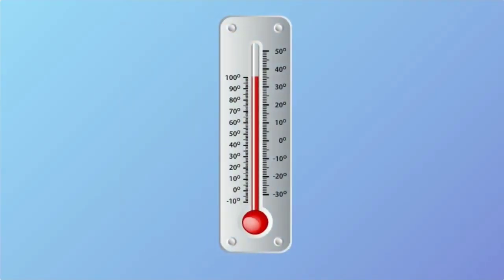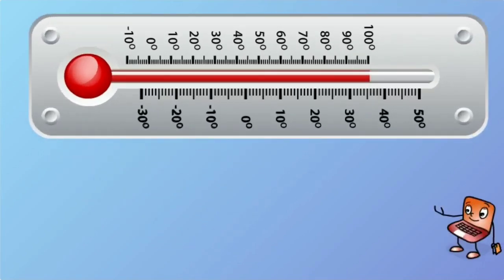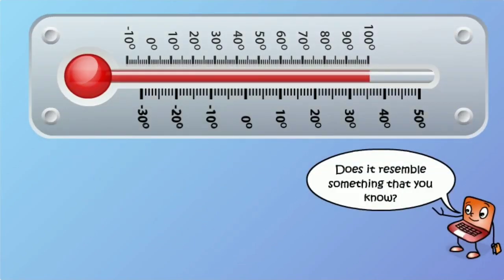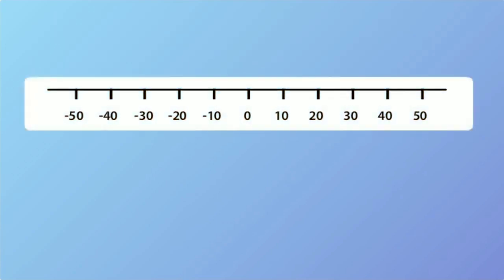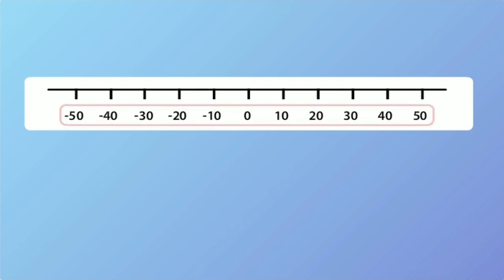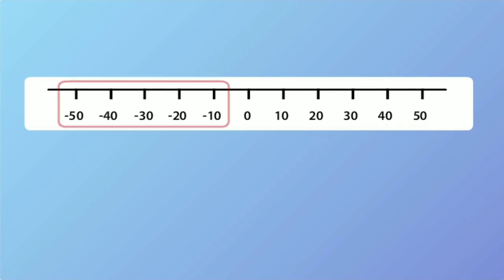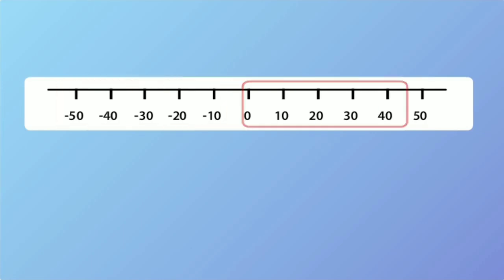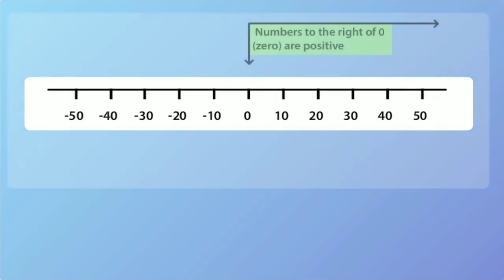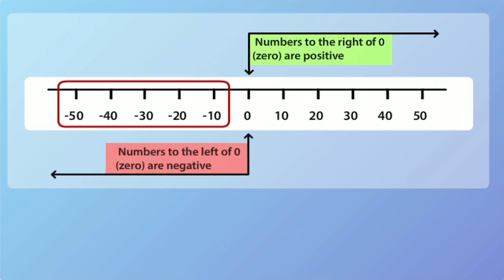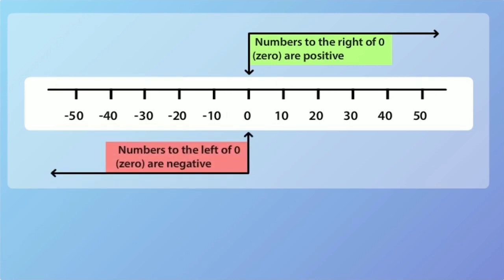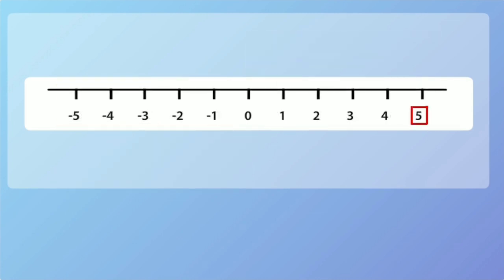Let us turn the Celsius thermometer sideways. Does it resemble something that you know of? This looks like a number line. Do you observe any pattern here? Just as the numbers at the bottom of the thermometer are smaller than those above them, numbers on a number line that are on the left are smaller than numbers to the right of them. So, on the number line, numbers on the right of 0 are positive and numbers on the left of 0 are negative. Let us try marking point 5 on the number line.